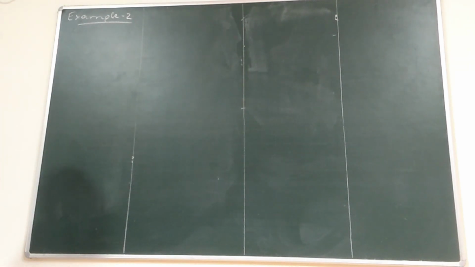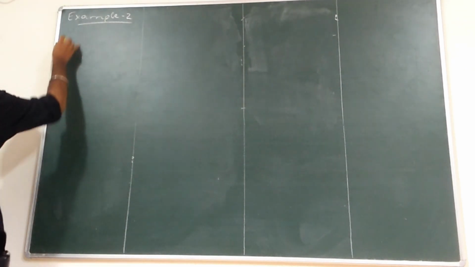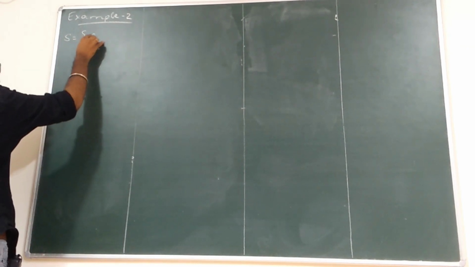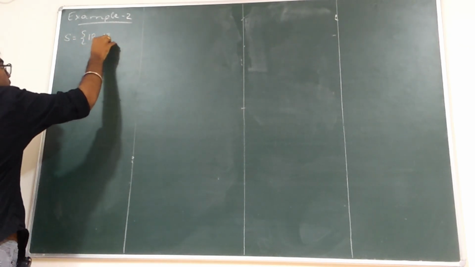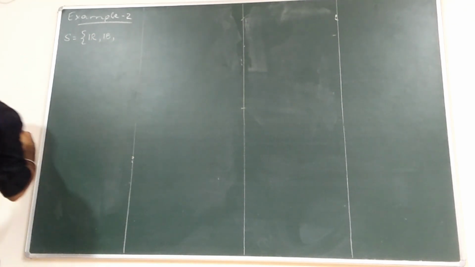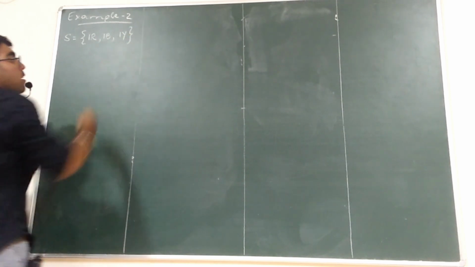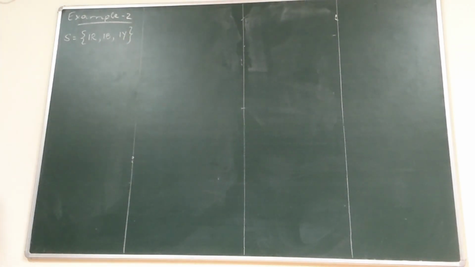Sample space: one R, one B, one Y. How many red? How many blue? How many yellow?